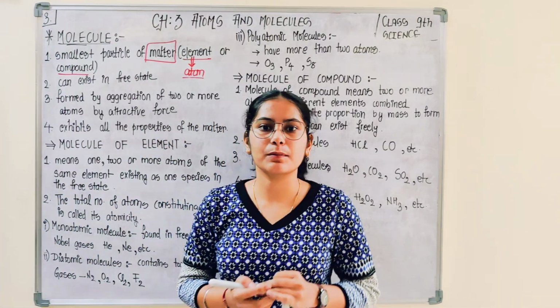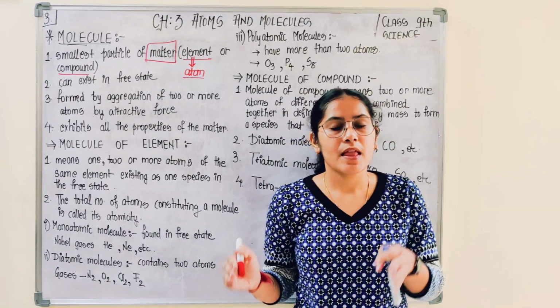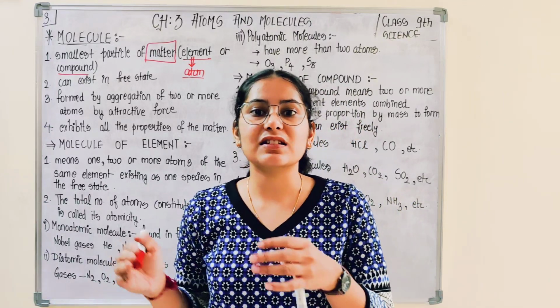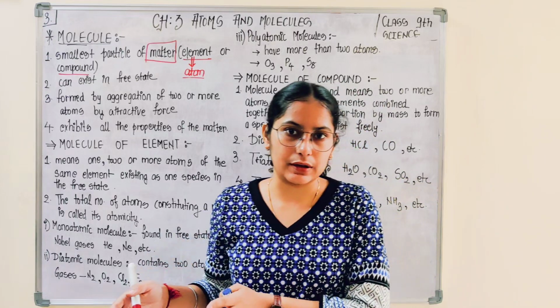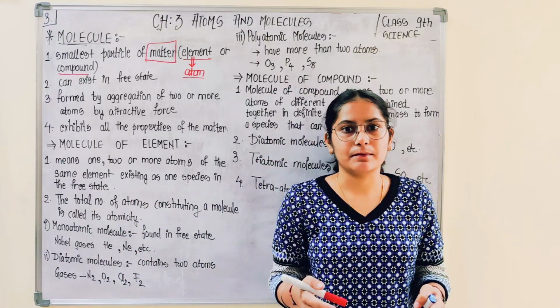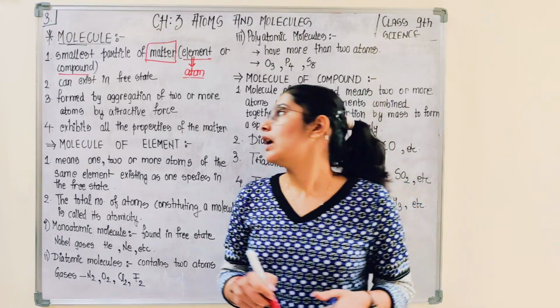Okay, so you can refer to both atom and molecule as the smallest particle of matter. But in case I talk about the smallest particle of element or compound, then it is molecule. Smallest particle of an element, then it is atom. So this is how there is a difference between atom and molecule.